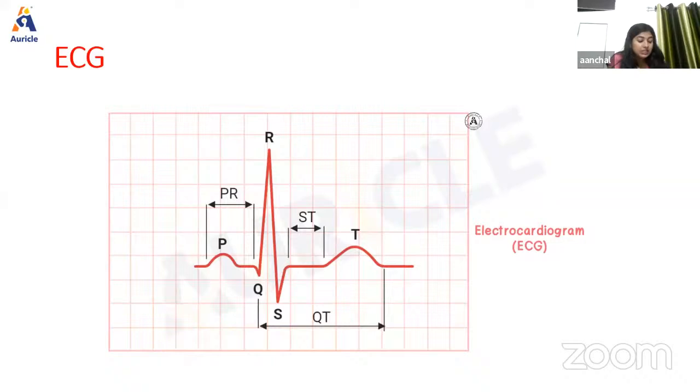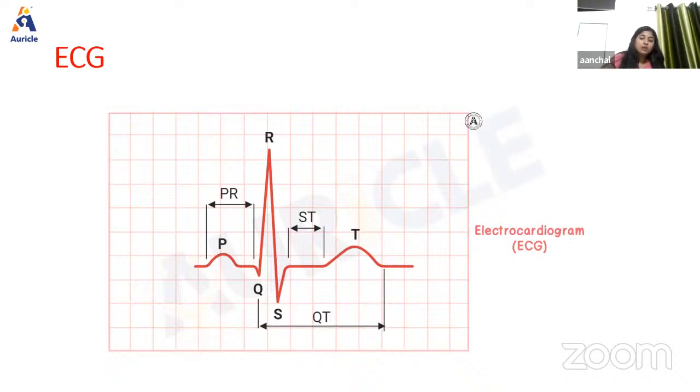Now, the spread of excitation through the myocardium produces local electrical potential, and this low intensity current flows through the body, which acts as a volume conductor. Now, what is the significance? What is the use of ECG? ECG is used in determining the heart rate and heart rhythm. Also, the ECG is very useful in the diagnosis of various heart diseases, like in case of ischemia, heart attack, heart stroke. So ECG has its own significance.